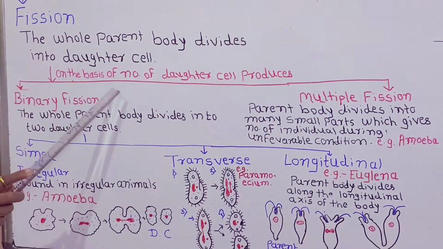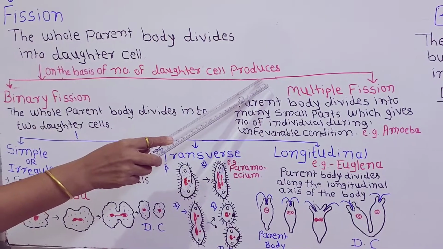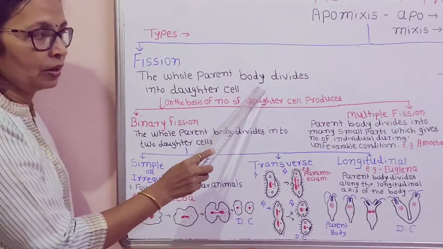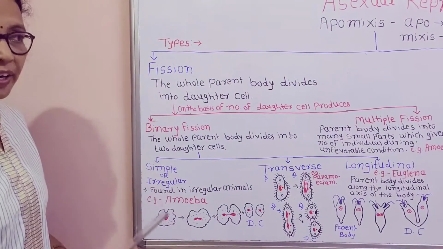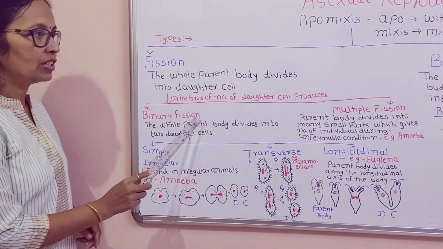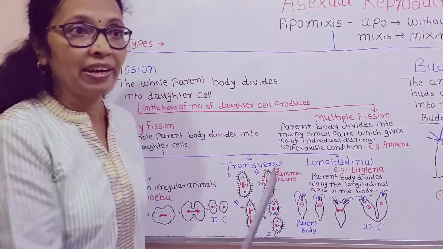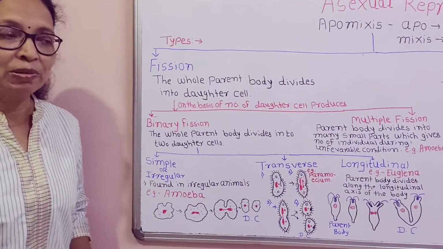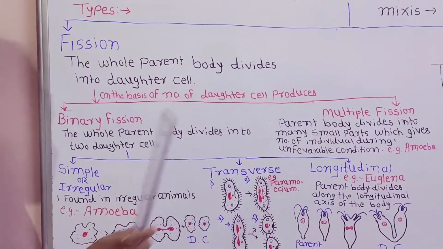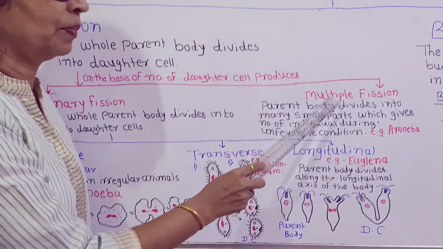On the basis of the number of daughter cells produced from the parent body, the fission is divided into two types. First, binary fission. Second, multiple fission. Friends, the name is self-suggestive, bi and multi. Bi means two, multi means many.